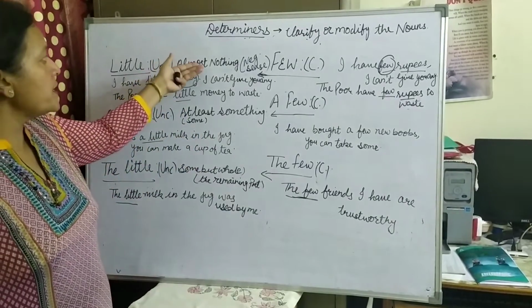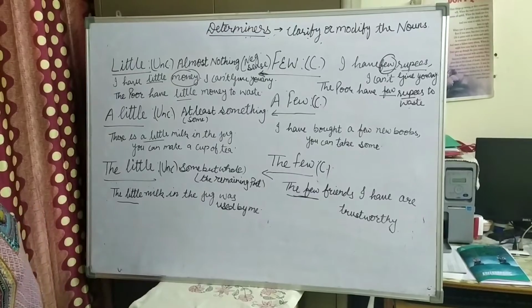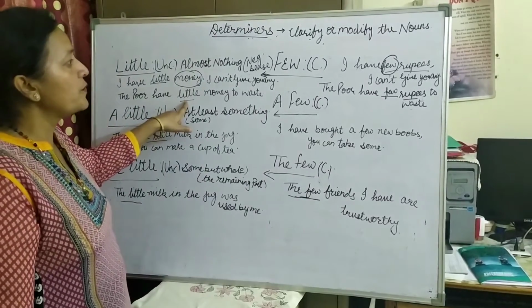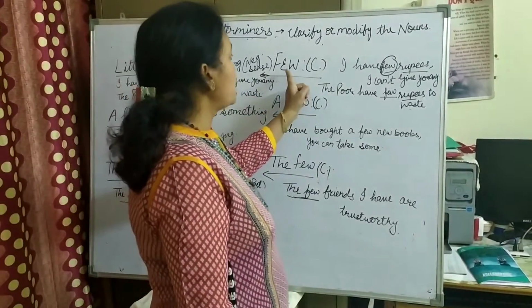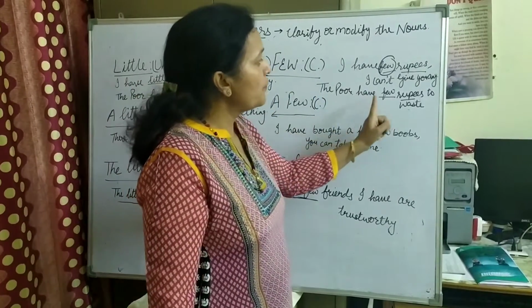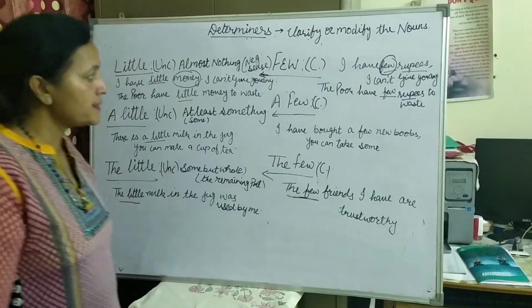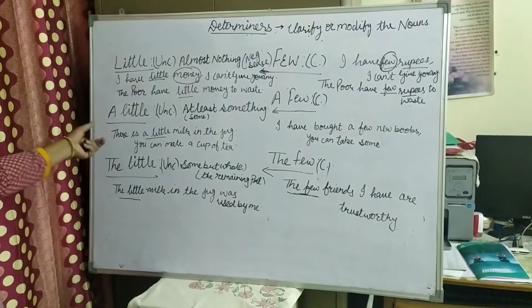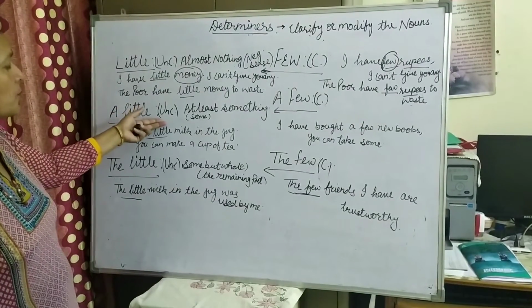Matlab means they don't have any money to waste. So we will say the poor have little money to waste. Or if we talk about few, we will say the poor have few rupees to waste. I hope you understand. Next, a little. A little again with the uncountable nouns.